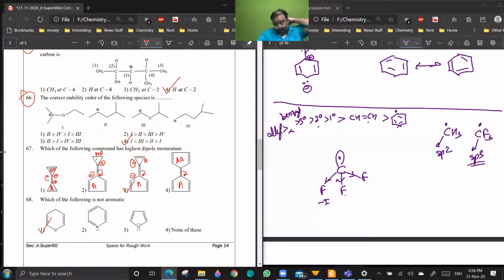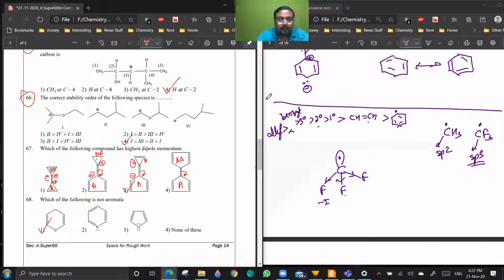Sir, if the lone pair is delocalized, then it will show aromaticity, no, sir? What did I tell you about the criteria of aromaticity? First of all, there should be a cyclic conjugation. This means all atoms should be sp2. If there is any sp3 atom in the ring, then cyclic conjugation is broken. There cannot be any aromaticity. Getting the point? Yes, sir.